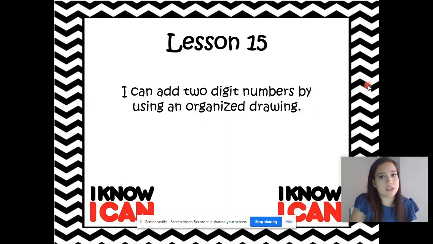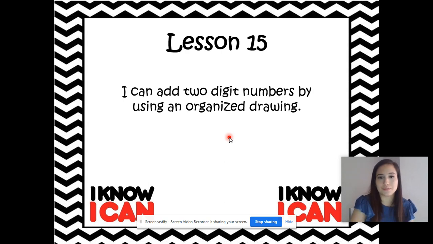So we're going to be drawing today, meaning that we're going to use quick tens and ones, which we've used before. But look at this word. I want you all to focus on this word. It says organized. So does that mean that our pictures are going to be scattered everywhere? Get ready. No, right? They have to be organized. And remember, in our past modules, we talked about having organized drawings in groups of 5. Remember all of that? Yes, I'm sure you do. So remember to keep your drawings organized so that we're able to work out the problem quicker.